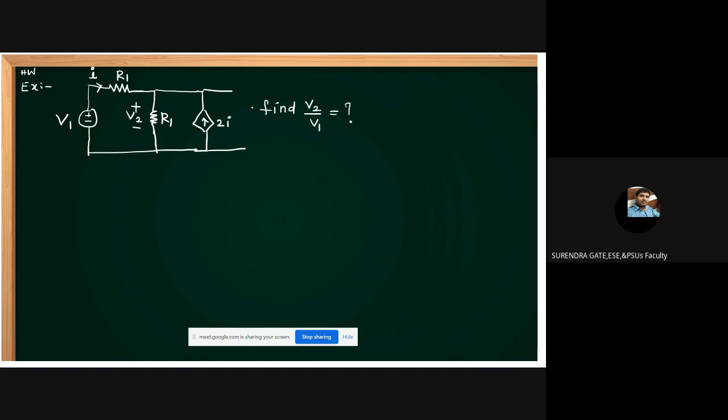Can anybody answer? I am giving 1 minute time, 1.5 minutes. Quick, go for nodal analysis. Find the V2 by V1. I am checking your knowledge. Please respond. Just take 2 minutes.